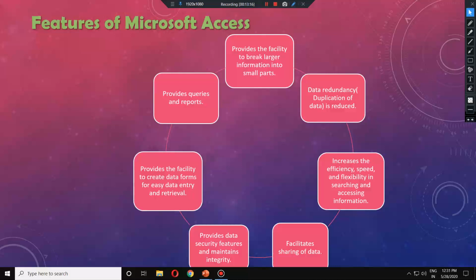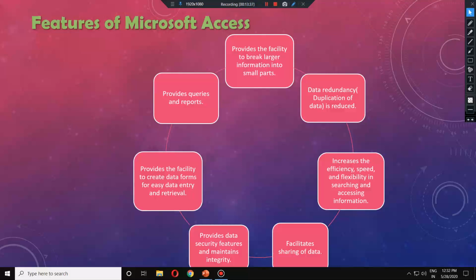How is it possible? How can there be two Abhisheks of the same class having the same roll number? That is called the duplication of data. One record can only exist once in a database. It cannot exist twice. So this is the feature of MS Access.